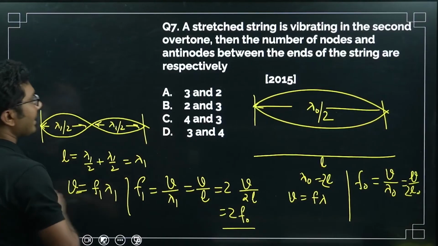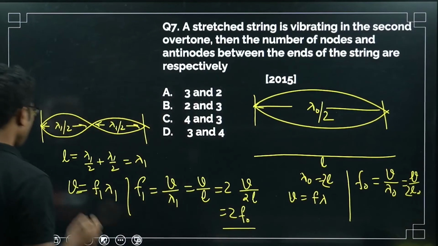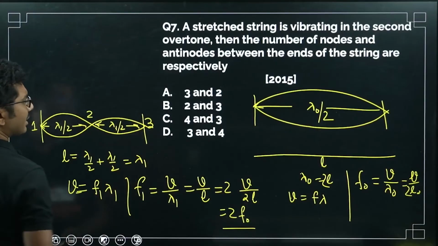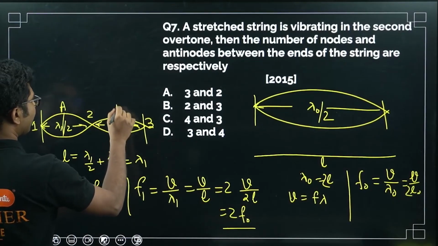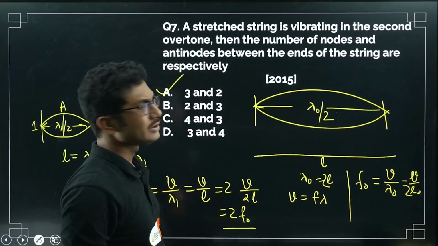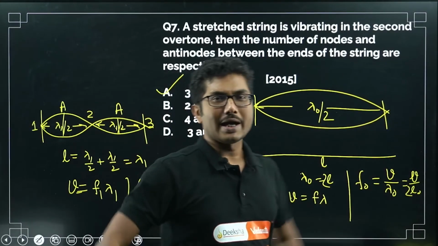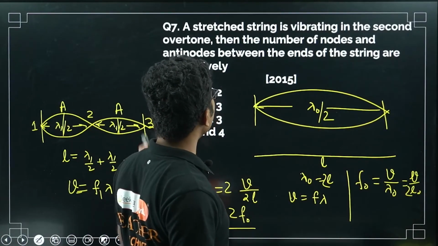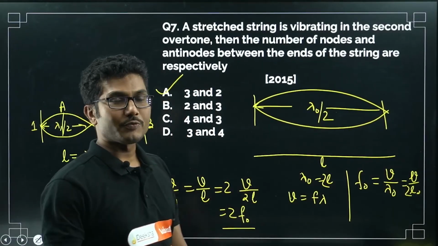That means how many nodes and how many antinodes respectively, right? So how many nodes? 1 node, 2 nodes, 3 nodes. So there are 3 nodes. There is 1 antinode, there is a second antinode. So 3 nodes and 2 antinodes are the answer. You can draw this and understand. Okay, I just checked it. Yes, this is the first overtone, sorry, this is the first overtone, so this is the answer.